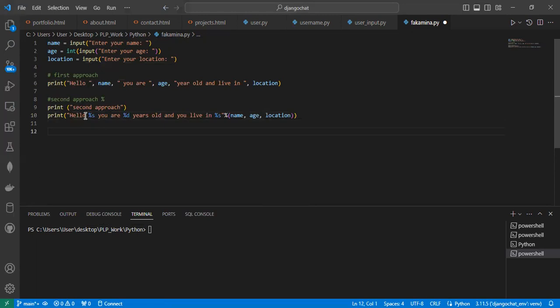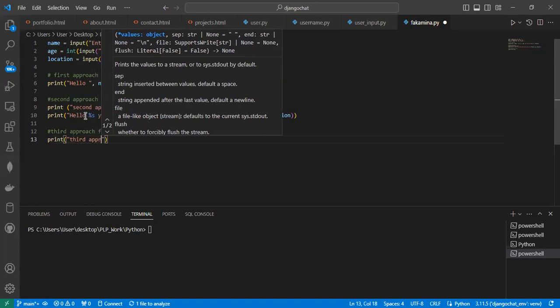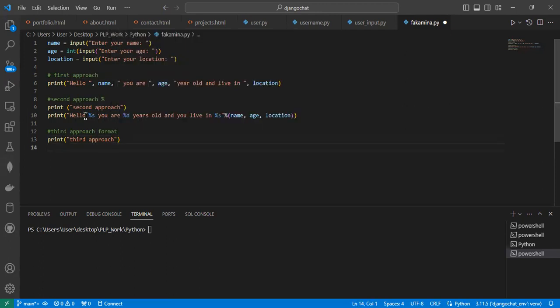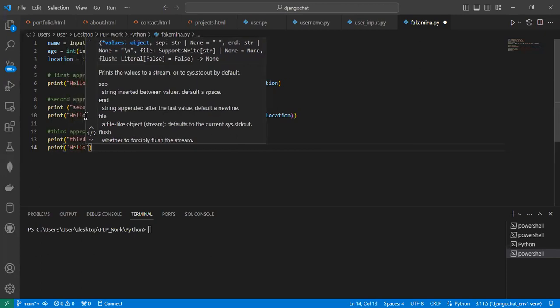And the next approach, we're using format. Print, hello, say hello.